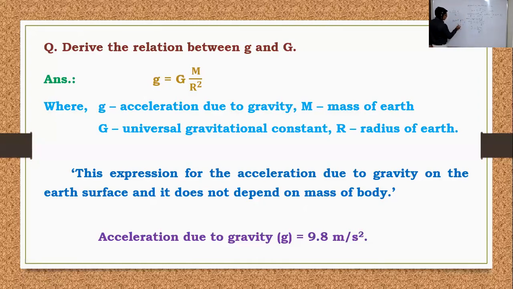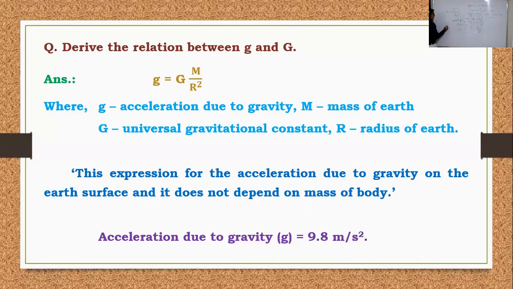Let's see. A to B, B to C. Initial velocity, final velocity. Again, if you find it for B to C, again we consider the initial velocity and the final velocity. And when you find the acceleration, it is the change in velocity with respect to time. The value you get will always be constant.